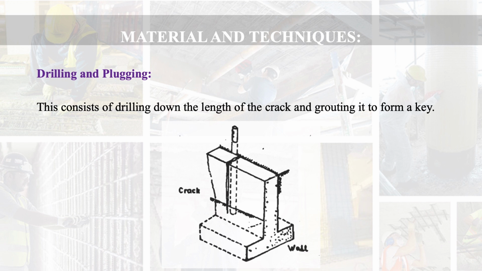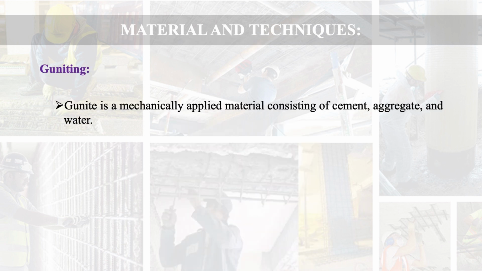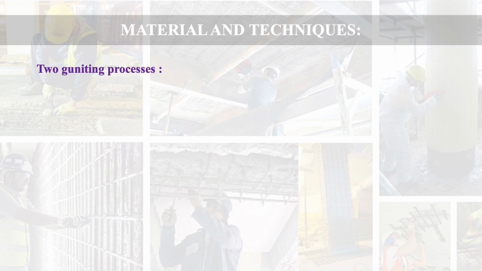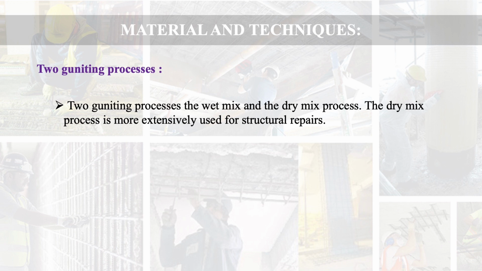Then another technique is gunite. Gunite is a mechanically applied material consisting of cement, aggregate and water. There are two gunite processes. First one is the wet mix process, another one is the dry mix process. The dry mix process is more extensively used for structural repairs.